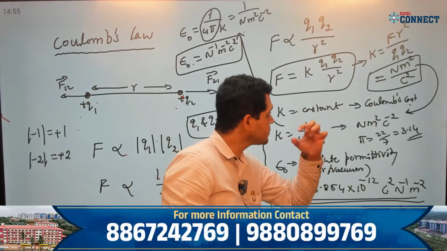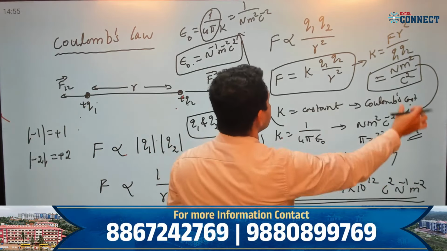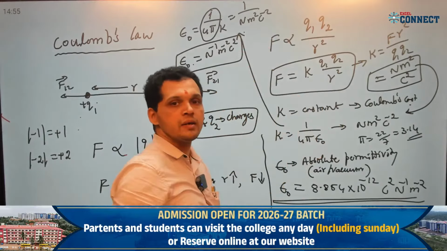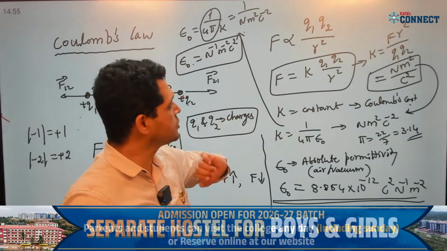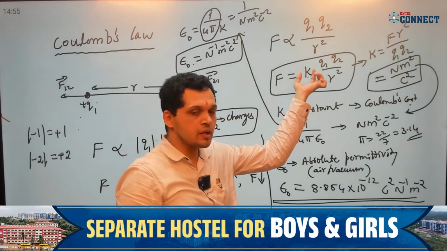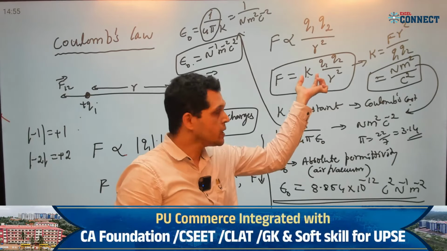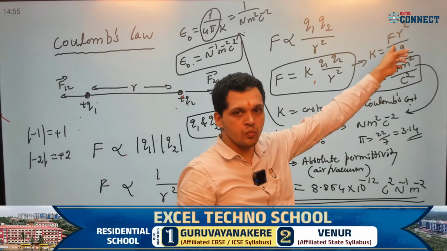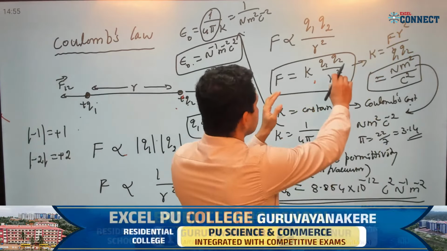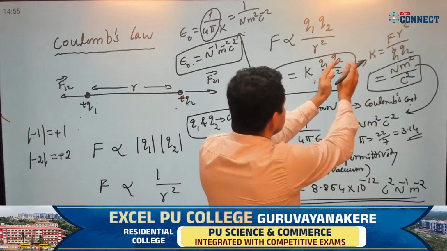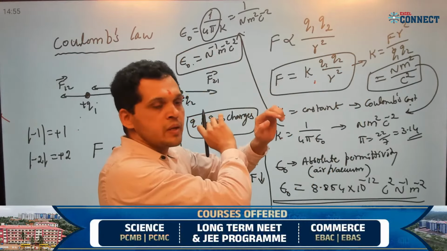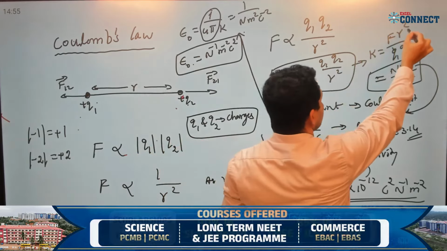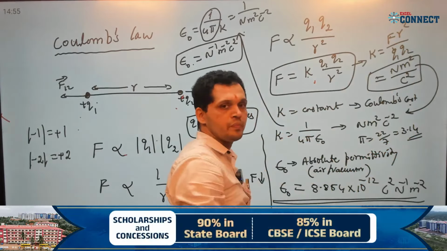Where did this come from? How did I get this? By using the same equation again. Same equation I have to use. First I will take the k unit. How to get the k unit? I modified this equation. You take the remaining terms to the other side. Then I get F into R square by Q1 Q2.